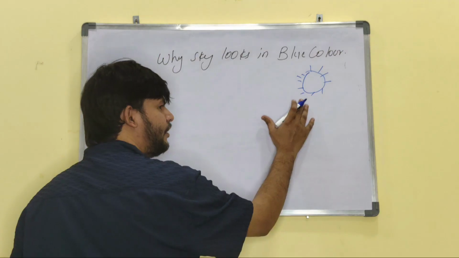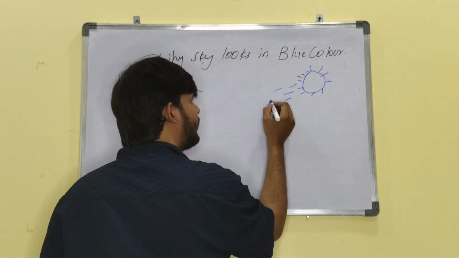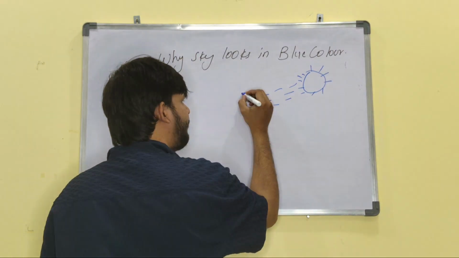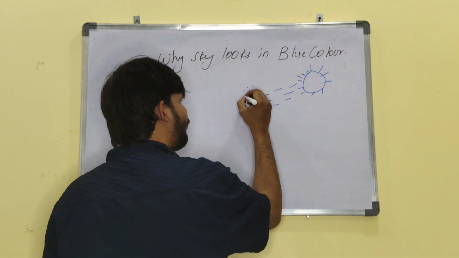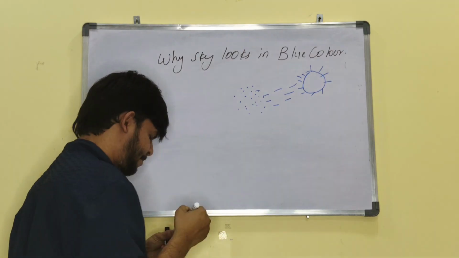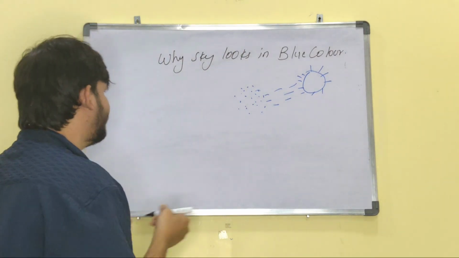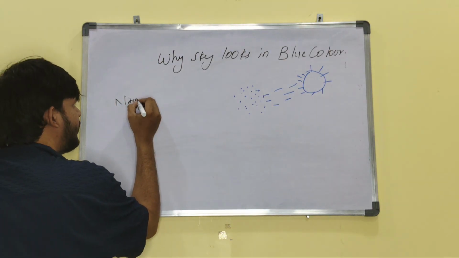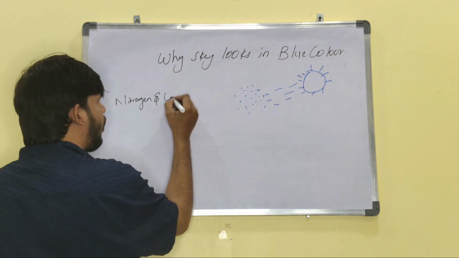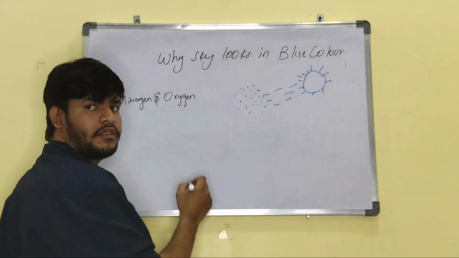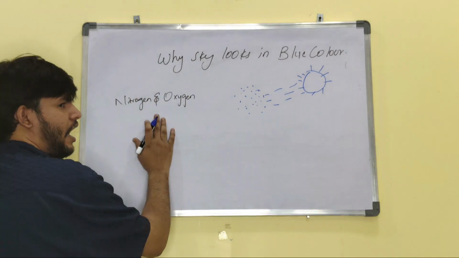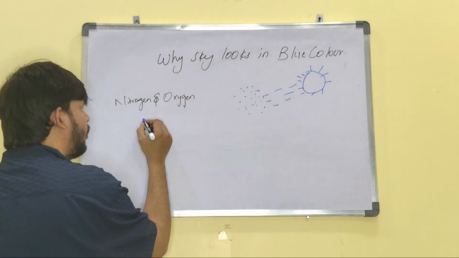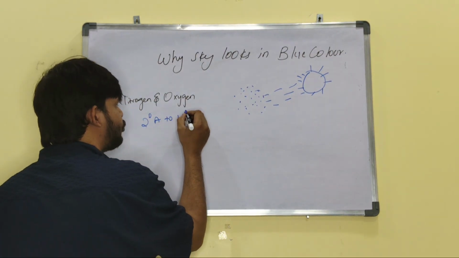When it emits the light, it passes through the particles present in the atmosphere. As we know, in our earth the maximum amount of gases is occupied by nitrogen and oxygen. These particles are so tiny, in the range of 2 Angstrom to 10 Angstrom.